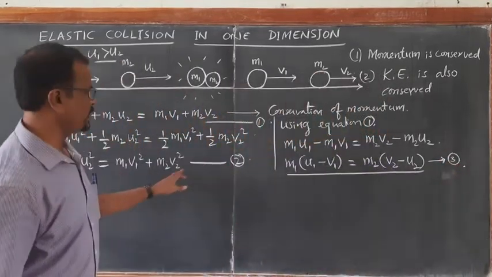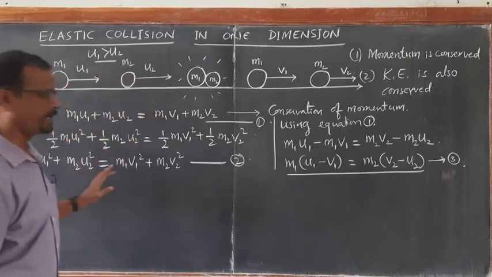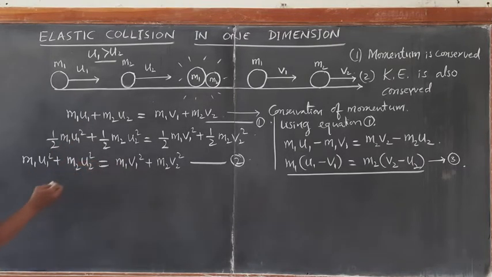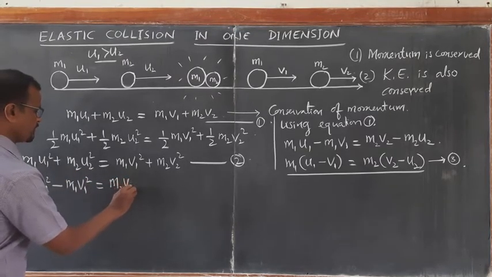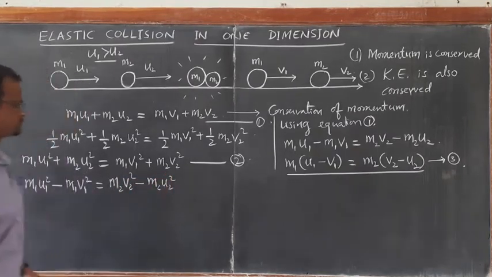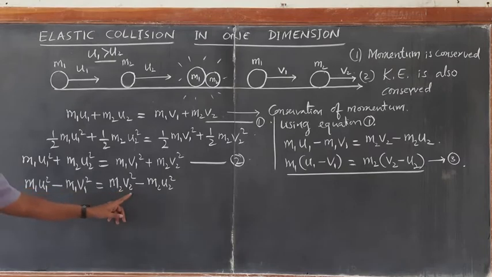So equation 2 and equation 3. Just look at equation 2 and equation 3. From equation 2 I can write in the same manner m1 u1 square minus m1 v1 square is equal to m2 v2 square minus m2 u2 square.